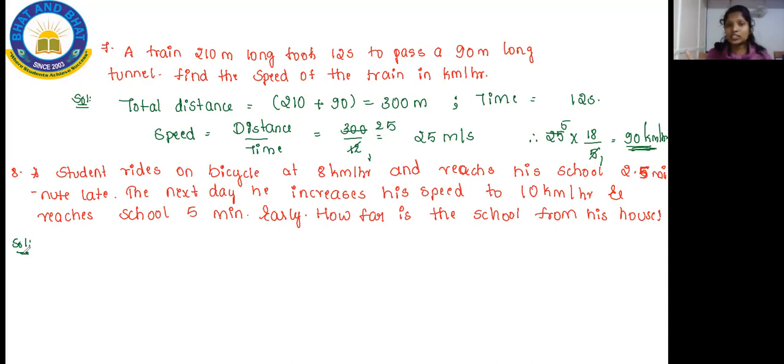The school is in one place and the house is in another place, and the person has to move from one place to the other. What we have to find is the distance. Usually in the exam, they might not ask you directly to find the distance or the speed. Sometimes they might, but not all the time. So if they give you a question like this, you have to read and understand what you have to find.